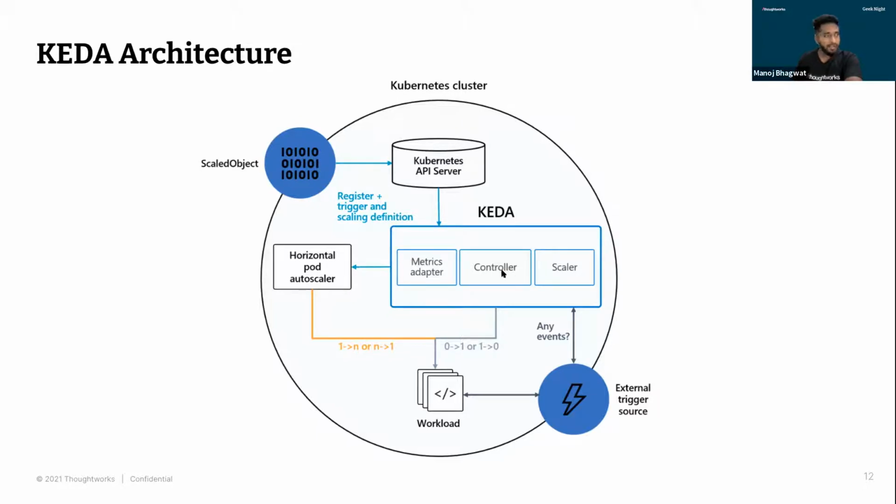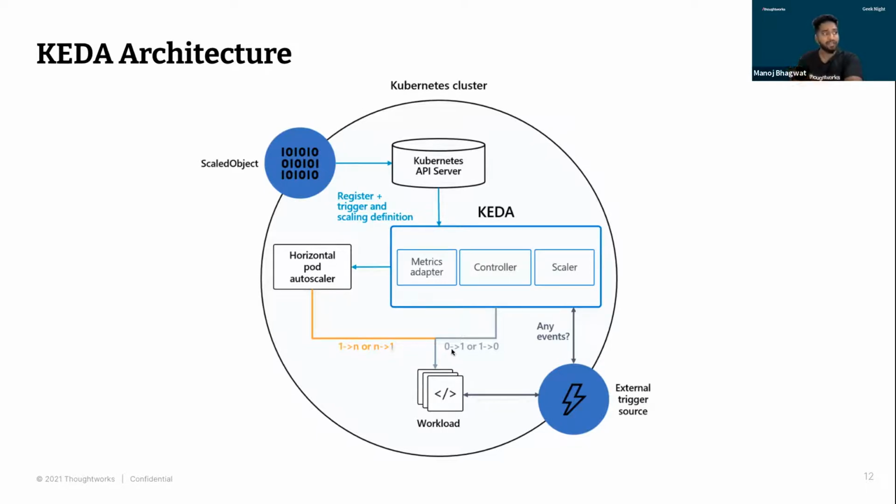Next is controller. Last but possibly the most important component in this setup, as it helps you with the initial scaling. HPA is responsible for scaling your objects from 1 to n or n to 1, that is, scaling up and scaling down.